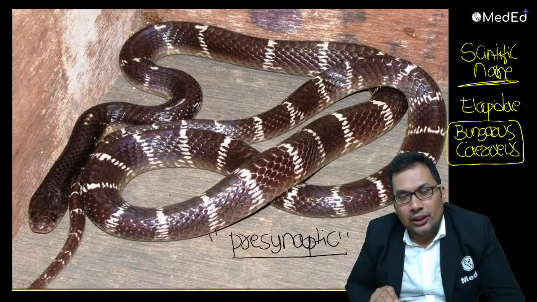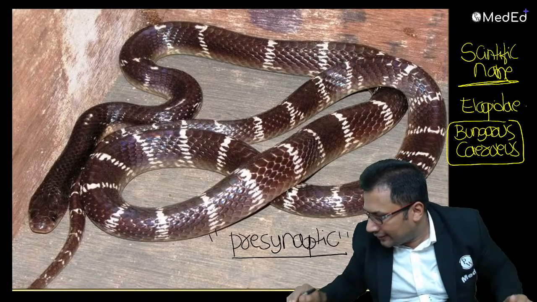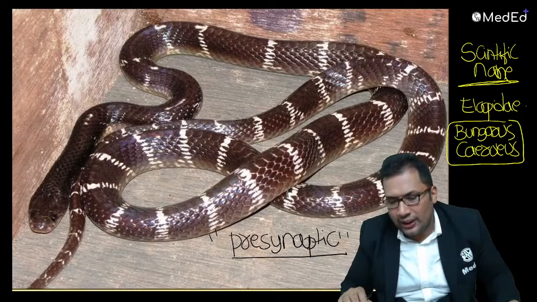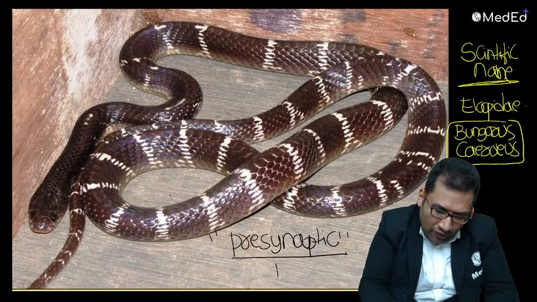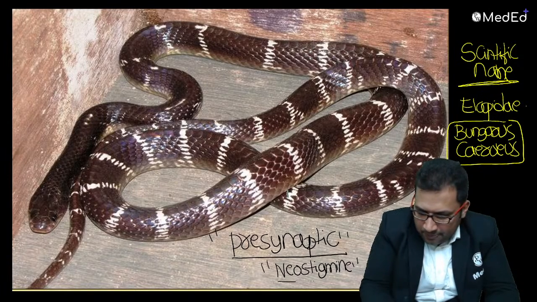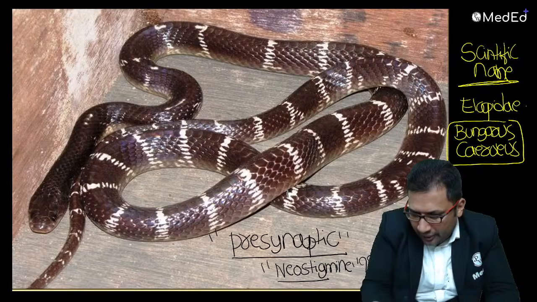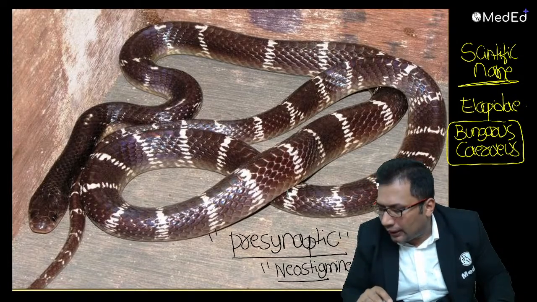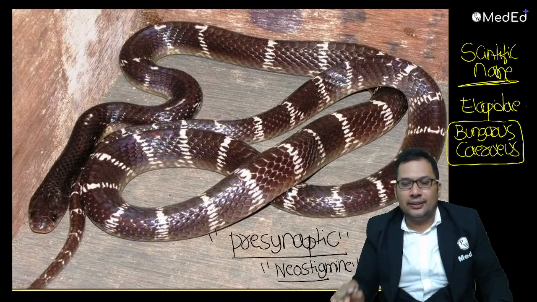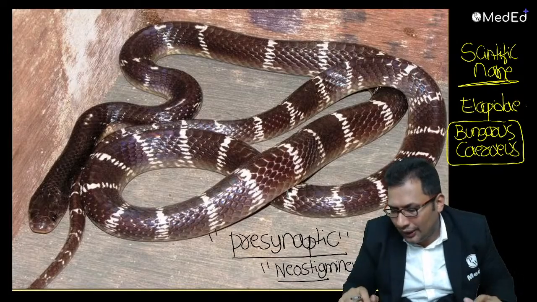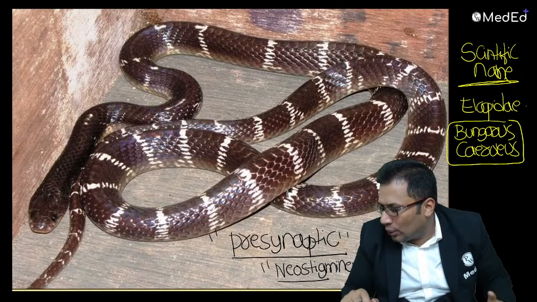Okay. Neostigmine, is it useful? Anyone can guess? What about neostigmine? Is it useful in case of common krait bite? It is useful in cobra, but not in krait bite. So in krait bite it has no value because it's presynaptic. Yes, Sandeep Bora, good answer.